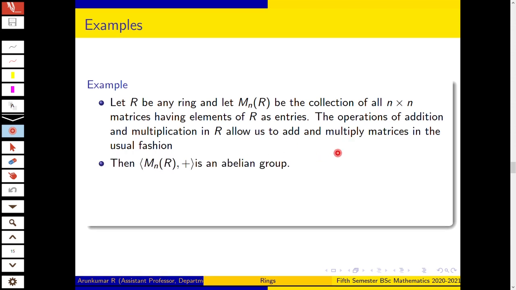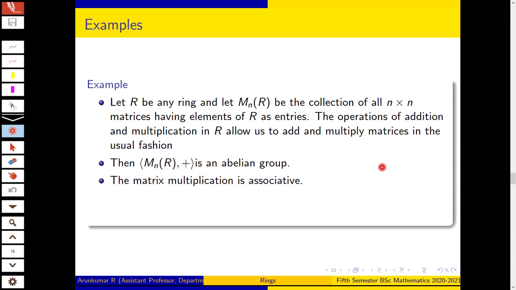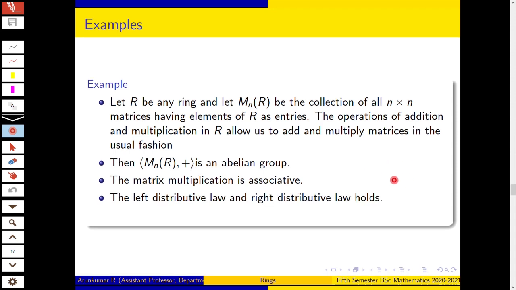Then you know that Mn(R) together with addition is an abelian group, matrix multiplication is associative, and the left and right distributive laws hold for Mn(R). Therefore, Mn(R) together with addition and multiplication is a ring.